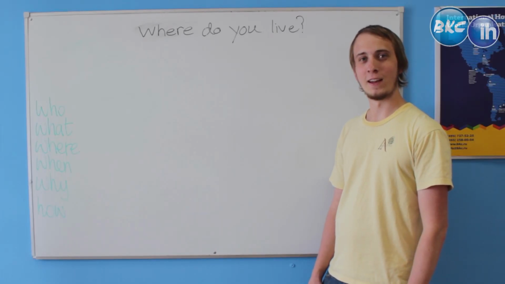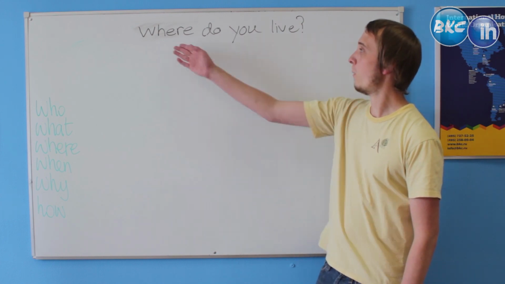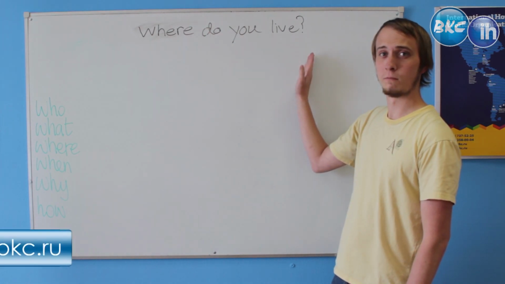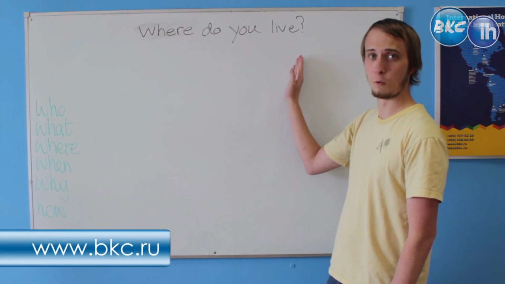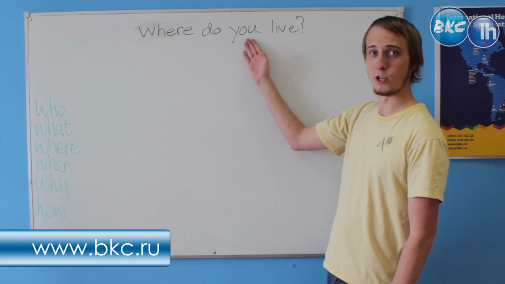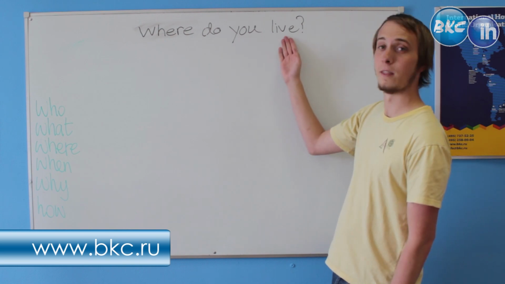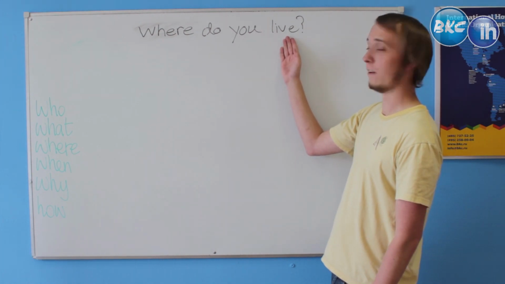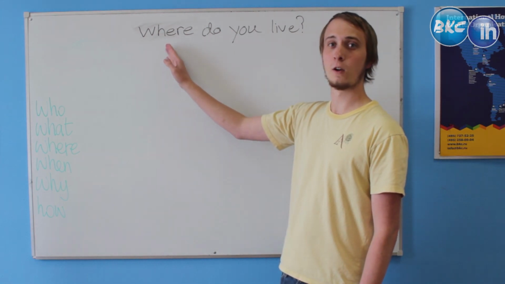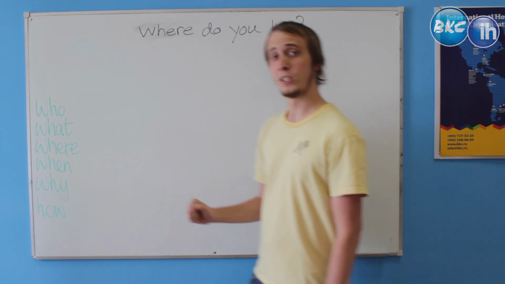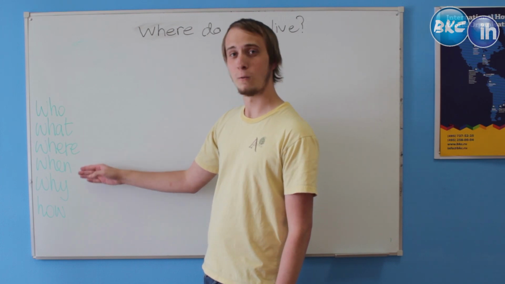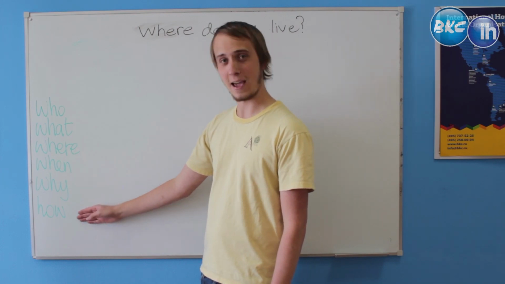So let's take a quick look at a more open-ended question now. Where do you live? As you can see, the second part of this question is the same as it is in a yes-no question. We have the auxiliary verb, do, followed by the subject, you, followed by the base form of the main verb, live. The only difference is that at the beginning of the question, we have a question word. The question words we use in English are who, what, where, when, why, and how.